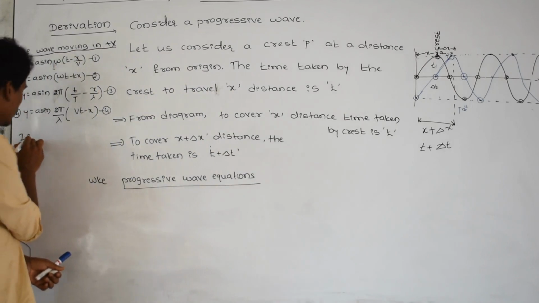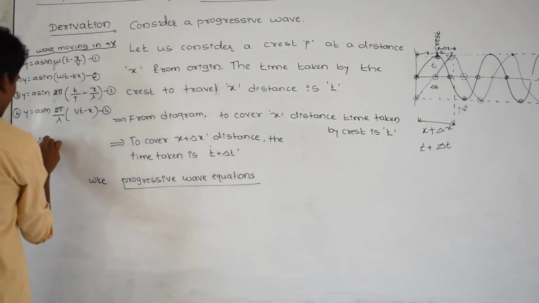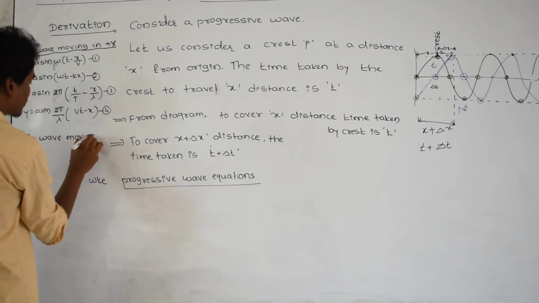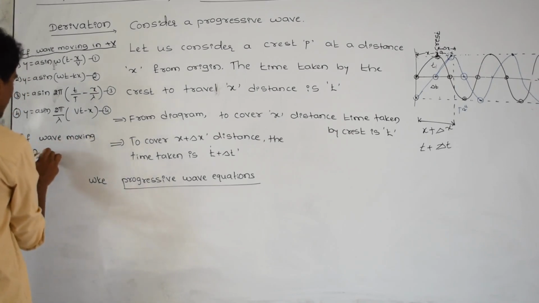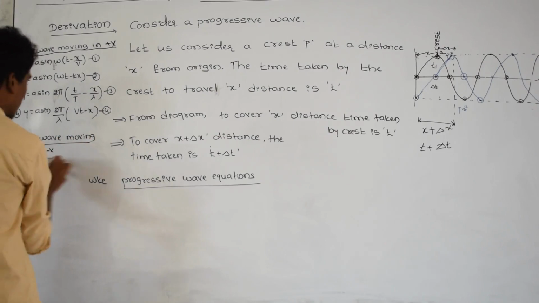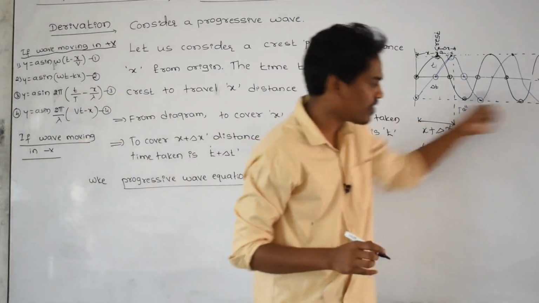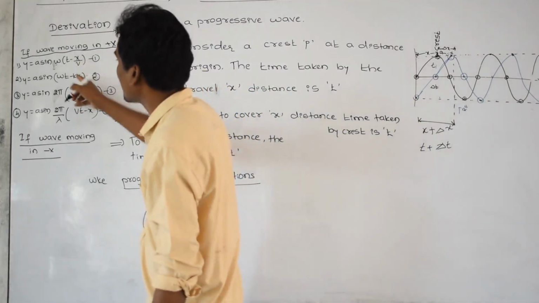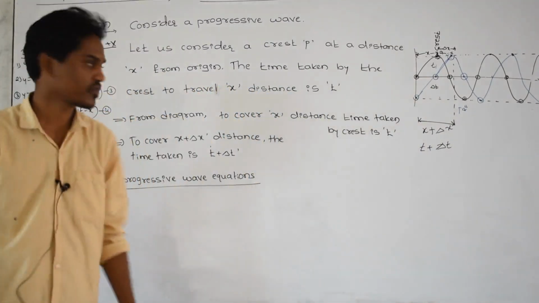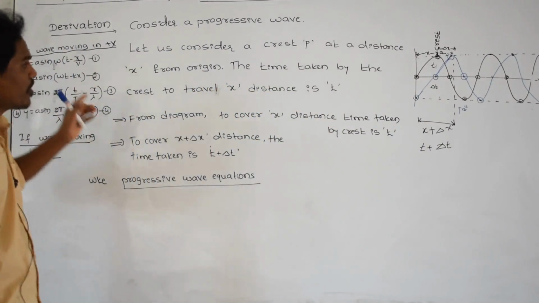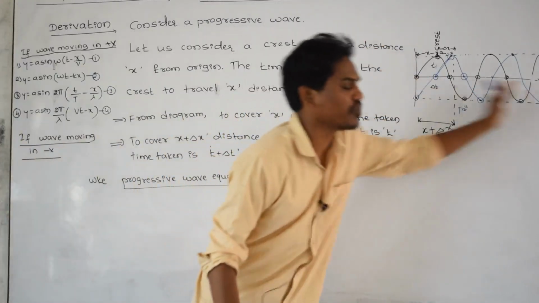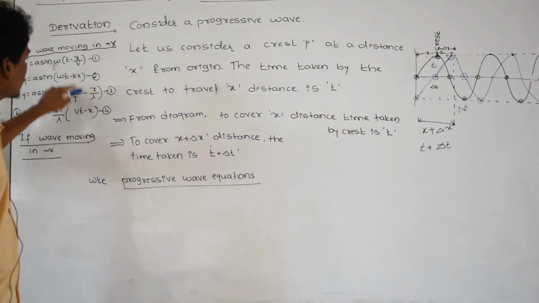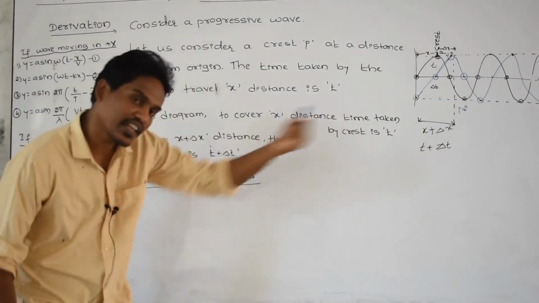If the wave is moving in the negative x direction, you take the same equations, but instead of minus you take plus. These are the equations of a wave moving in the positive x direction, and take plus if the wave is moving in the negative x direction.